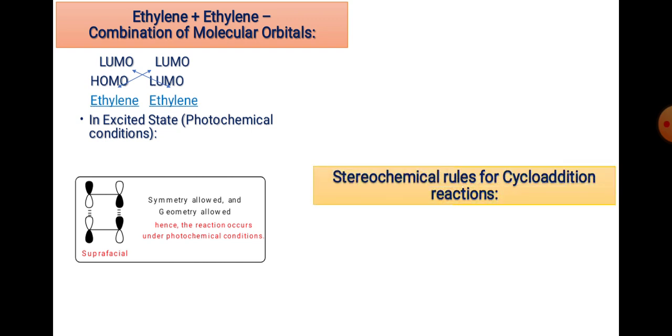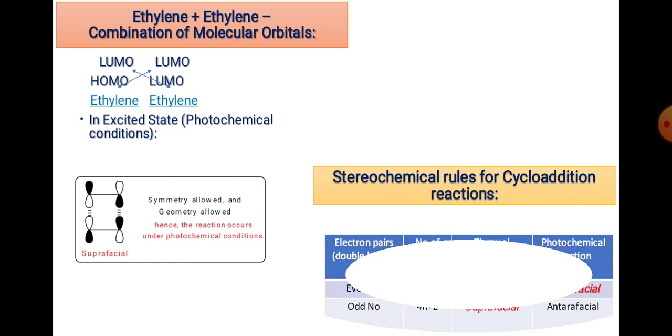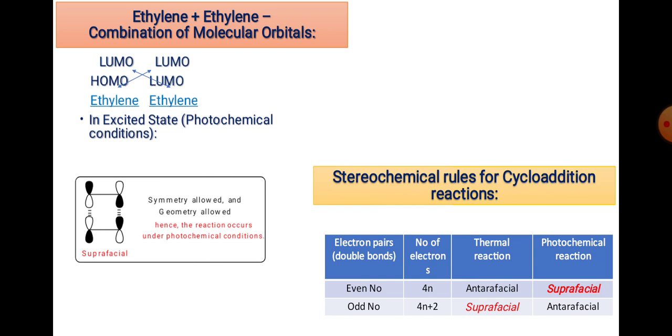Now, lastly, the stereochemical outcomes, or the conclusion behind cycloaddition reactions, is that based on the number of pi bonds, or the number of electrons in the system, we can reach the same conclusion. If you have a 4n system, thermally it is antarafacial, that is opposite stereochemistry, and it is geometrically as well as symmetry forbidden, but photochemically it is suprafacially allowed. That's why all the 4n systems are cyclized under photochemical suprafacial conditions, while all the 6 pi electron systems are thermally suprafacially allowed. That's why the Diels-Alder reaction is allowed under thermal conditions.